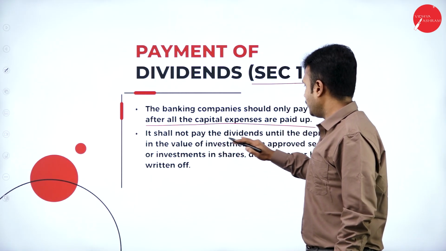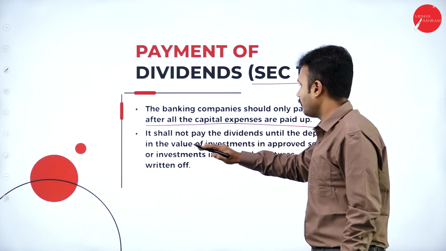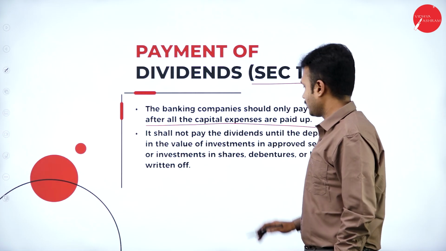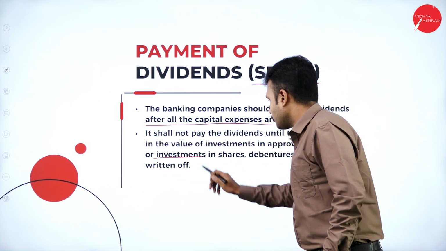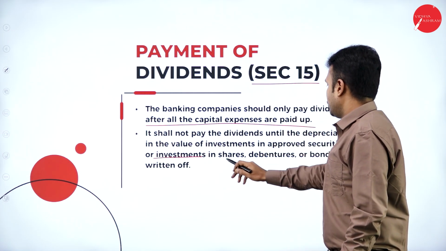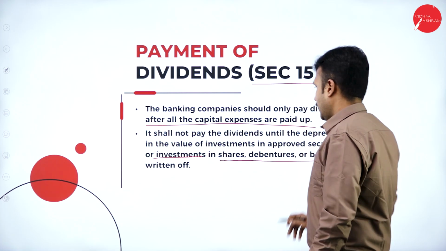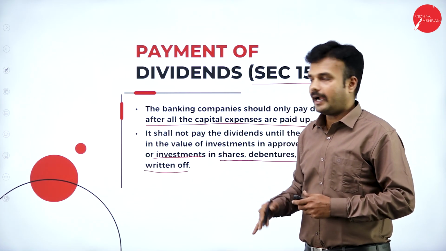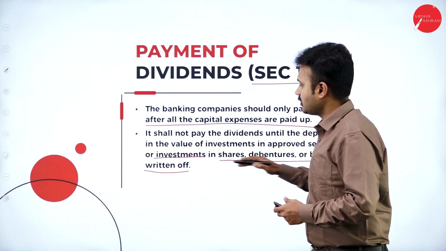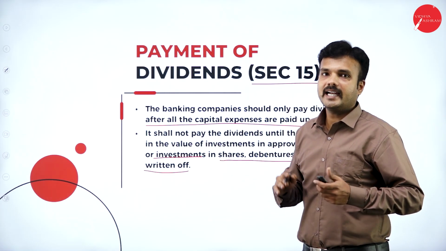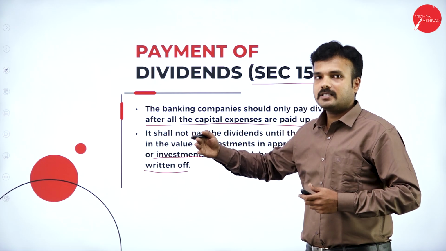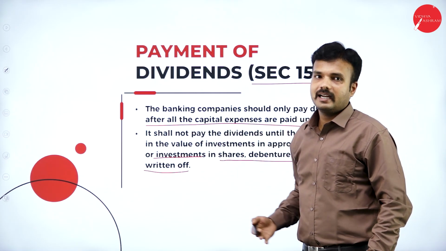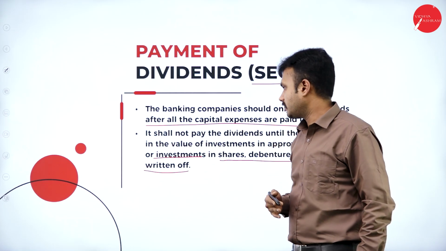It shall not pay dividends until depreciation in the value of investments in approved securities, or investments in shares, debentures and bonds, is written off. It is not going to issue the dividend until the calculation of the shares, debentures and bonds of the company, and also the calculation of depreciation every year. After the calculation of all these things, it can issue dividends to the shareholders.